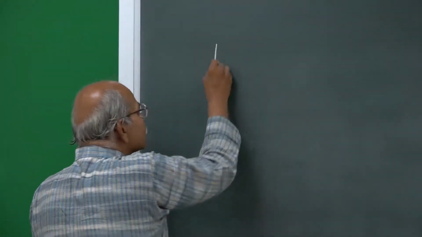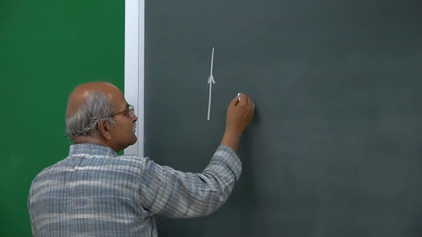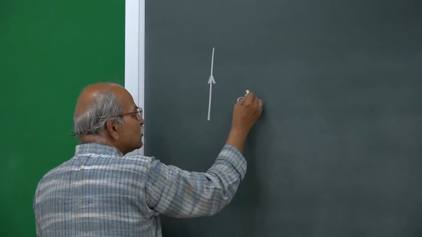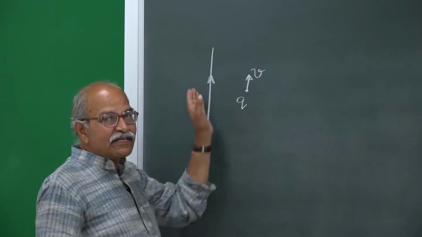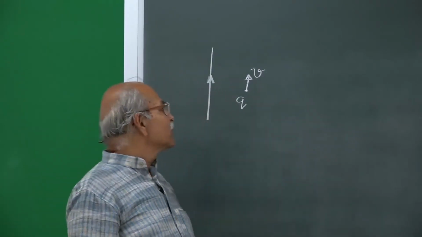Now, it is very interesting, and this question we face very frequently: let us say I have a wire and this wire is creating some magnetic field, and I have a charge here going with a velocity v in the same direction as the current, a positive charge you can assume.